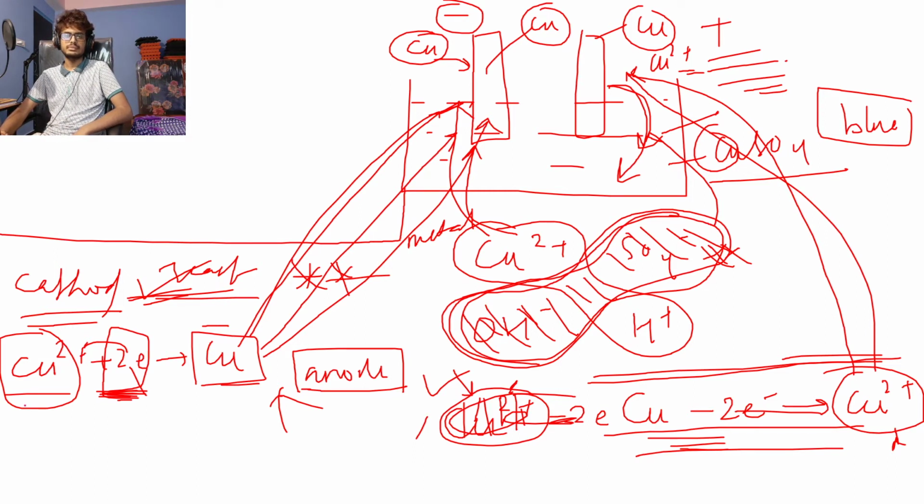Okay. So this is not that difficult. It should not be difficult. So let's continue with today's class. Okay, I'll try to complete this chapter today. So we have electroplating first. Electroplating.